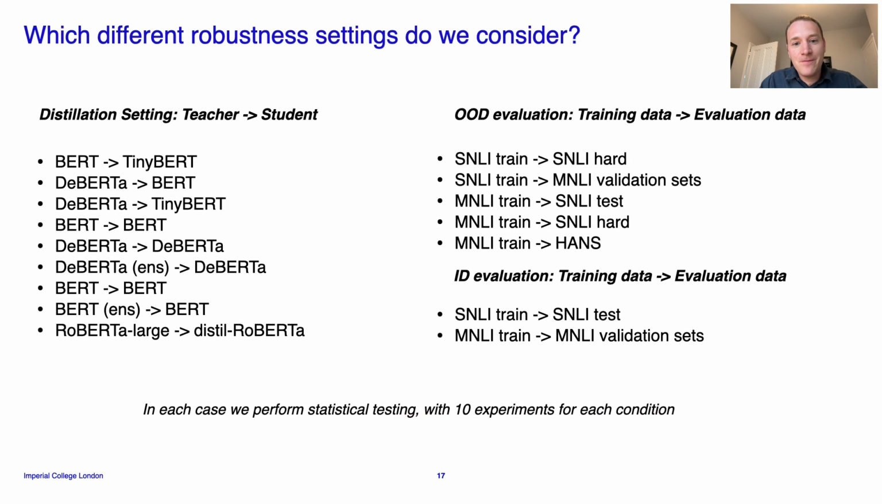And finally, we test robustness across a whole bunch of different settings. We talked about training on SNLI, testing on MNLI. We also train on MNLI, test on HANS, test on SNLI, test on SNLI hard. We try 9 different configurations of student and teacher models, and in each case we perform 10 experiments and do statistical testing over each of those 10 different results. So yeah, there's a lot of experimentation.